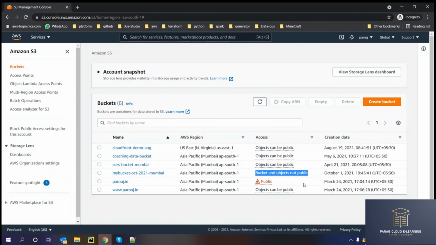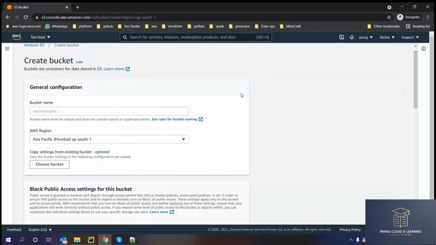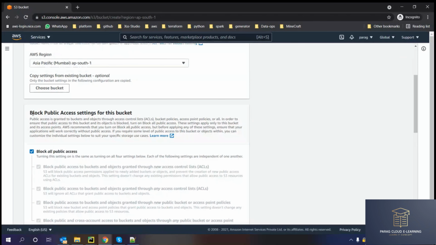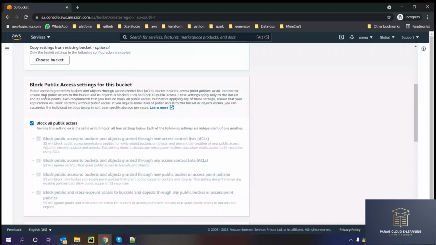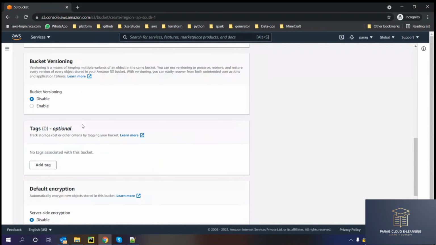All the buckets which are created are private by default. If I create a new bucket, you can see here block public access settings for this bucket, which means we cannot access it outside my AWS account.